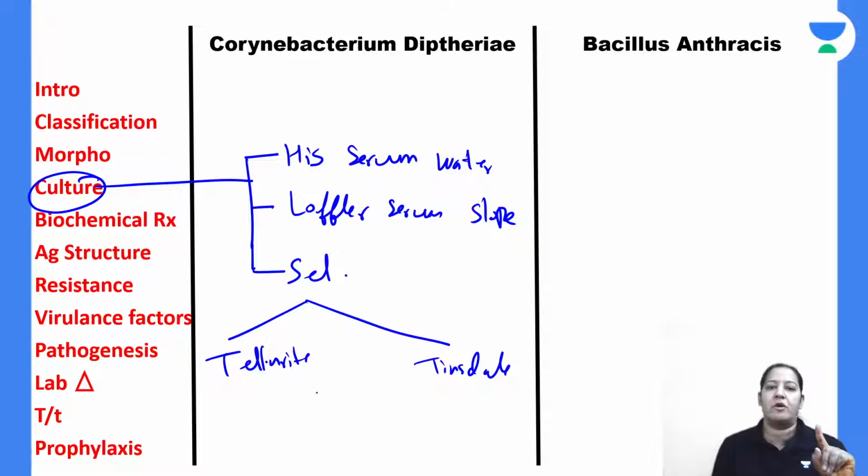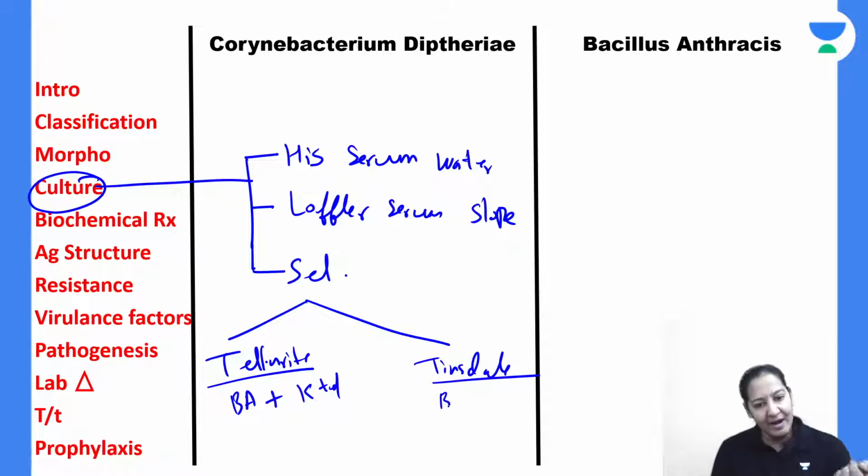Learn the composition of the two. Telluride contains blood agar along with potassium telluride. In Tinsdale, blood agar plus potassium telluride plus addition of cystine.